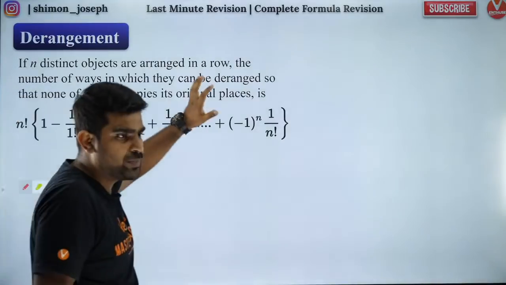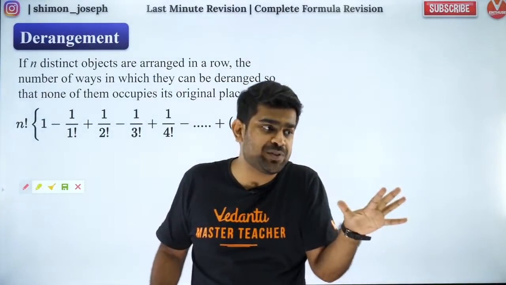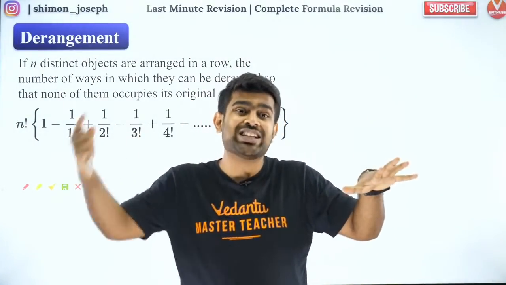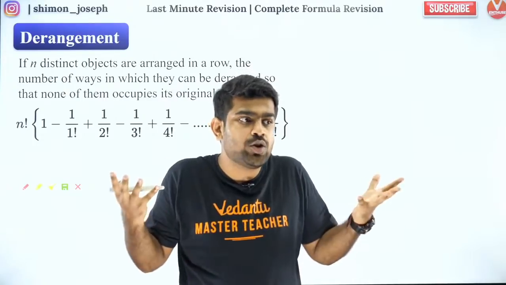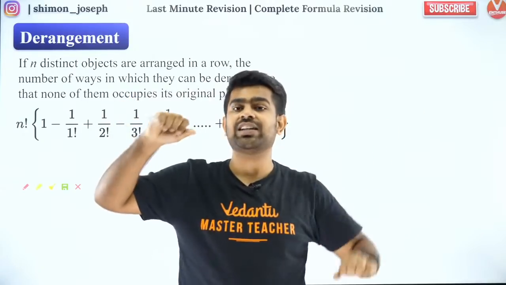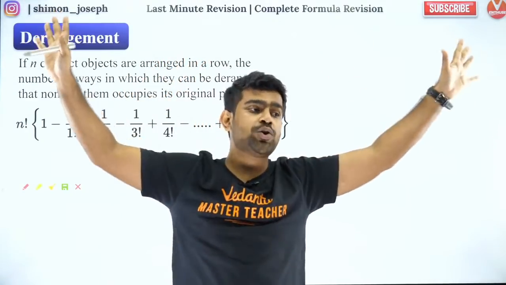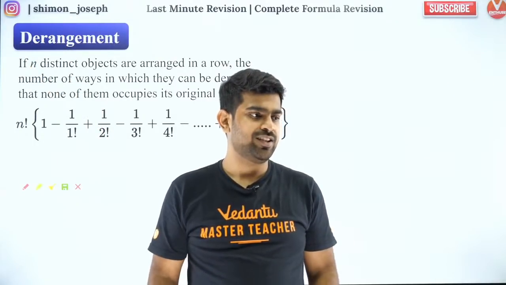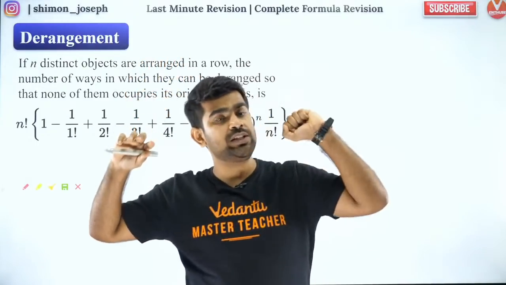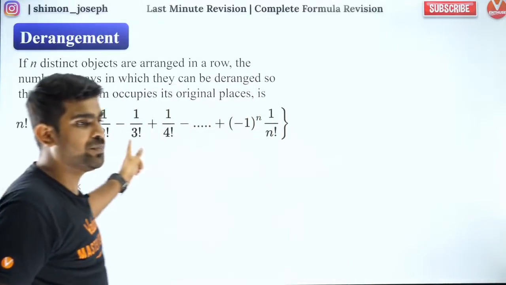Now, let's go to derangements. What is derangement? Derangement means you have, let's say, 5 envelopes. You have 5 letters. So letters should go to the right envelope, right? Only then it will go to the correct person. But what if I want to find in how many ways can I keep these 5 letters in these 5 envelopes such that everything goes to the wrong one? What is the way in which we can arrange these 5 letters into these 5 envelopes such that everything goes into wrong envelopes? So that is what is given by derangements.